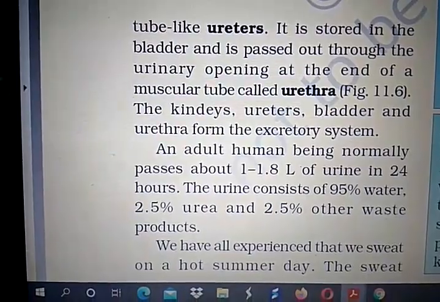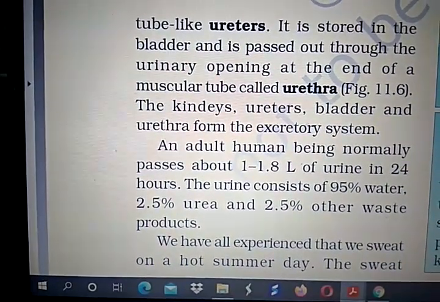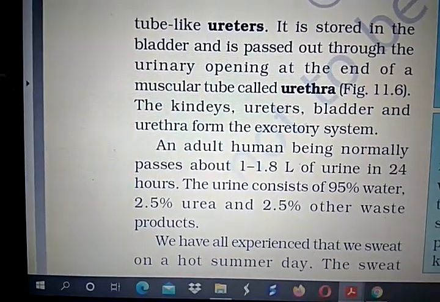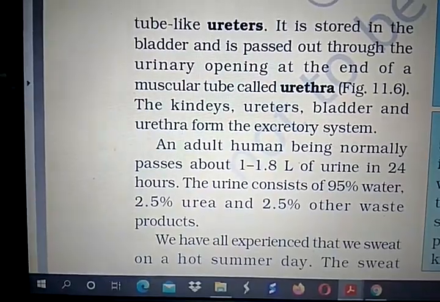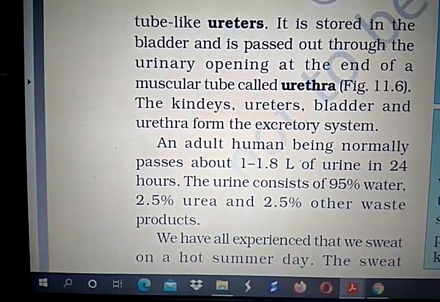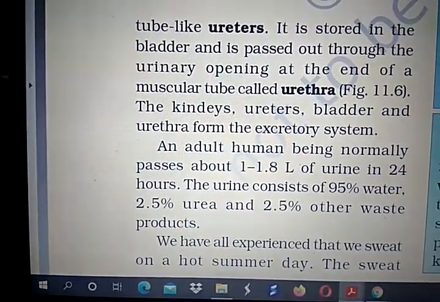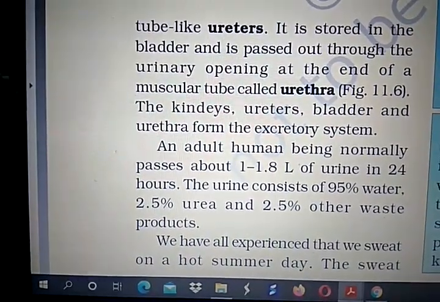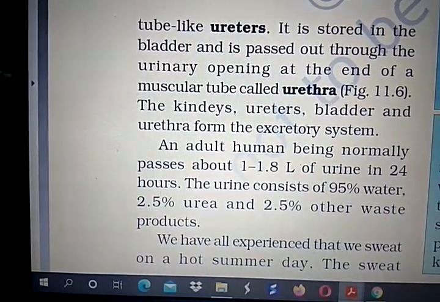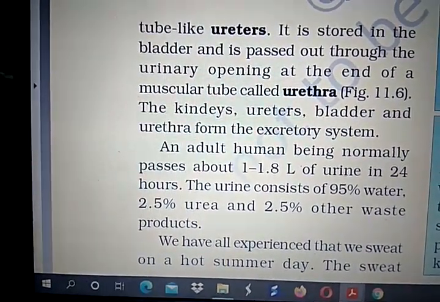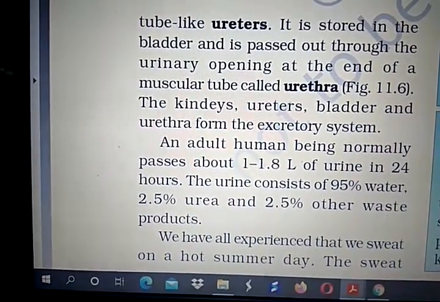Okay students, an adult human being normally passes about 1 to 1.8 liter of urine in 24 hours. The urine consists of 95% water, 2.5% of urea. Urea, right? It's a chemical, but here it is a natural chemical. Urea as a fertilizer is synthetic, but here the urea is the natural one, a natural waste from our urine, right? And